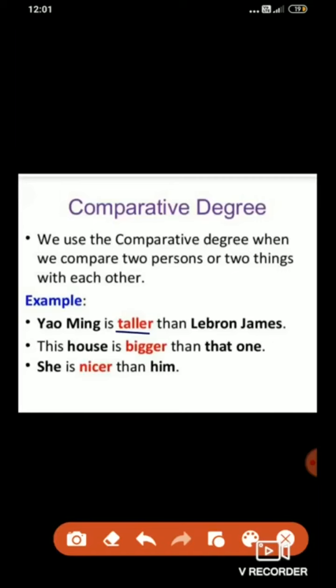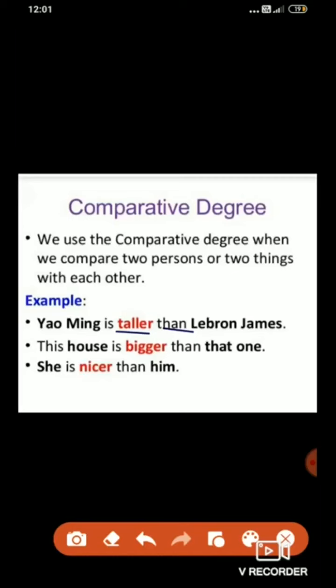Also, we always use than in comparative degree. When there is comparison, we always use the word than after the adjective. What is the adjective here? Taller. And after the adjective, we always use than. Second example, this house is bigger than that one.